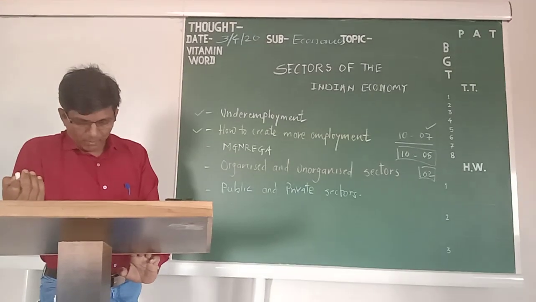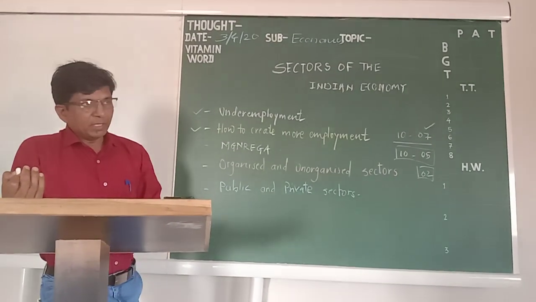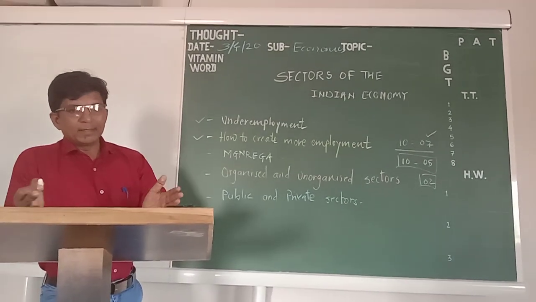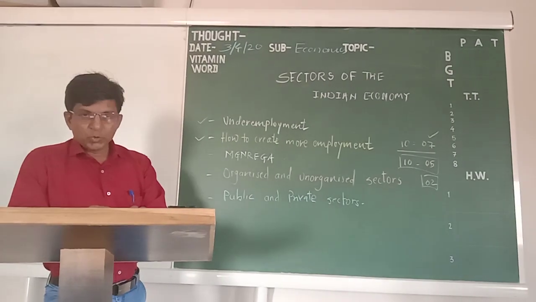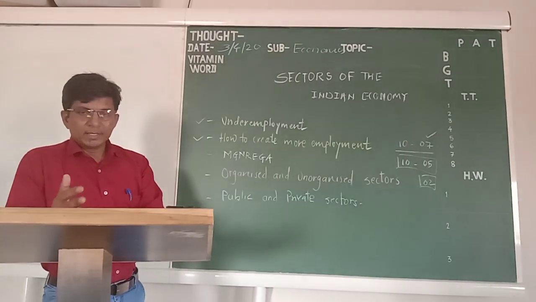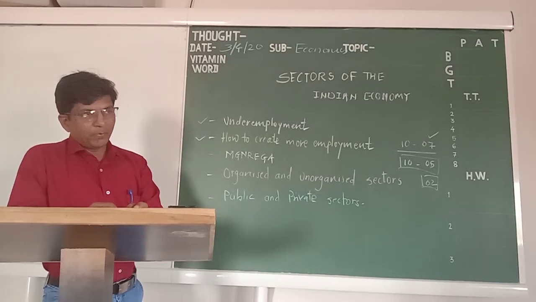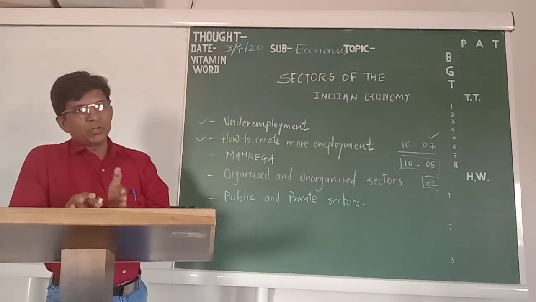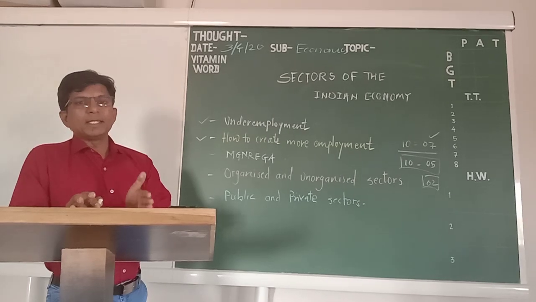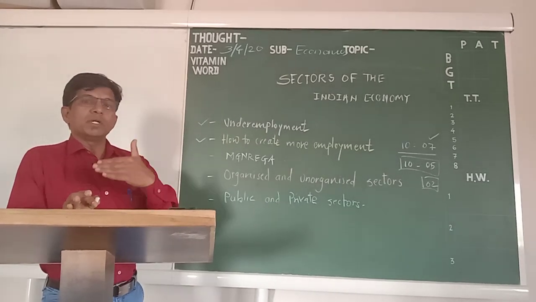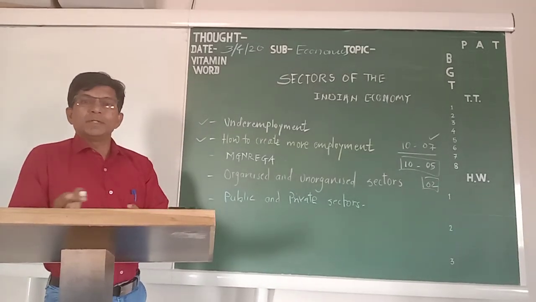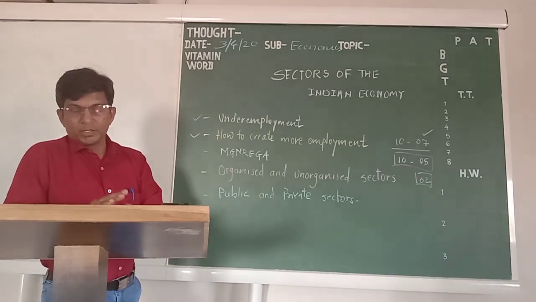For example, the planning commission in India has suggested that at present the population in the age group of 5 to 29 is about 60%, and you will be surprised to hear that this age group is expected to be associated with some educational institution.